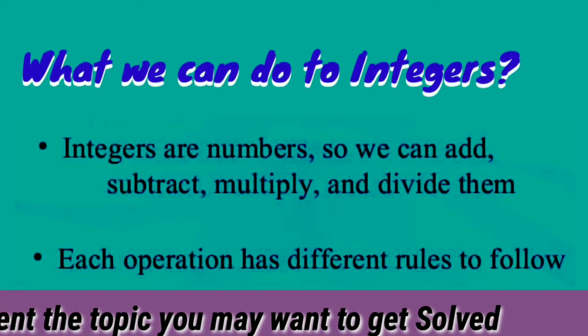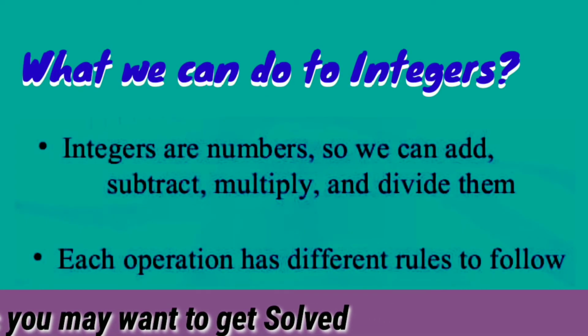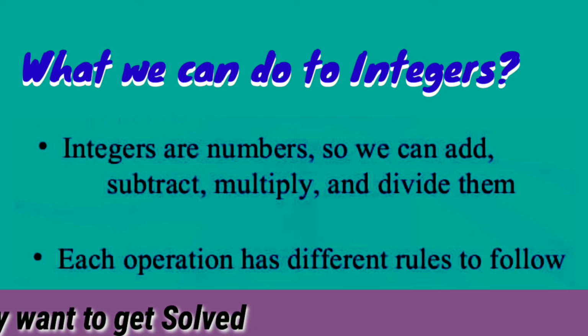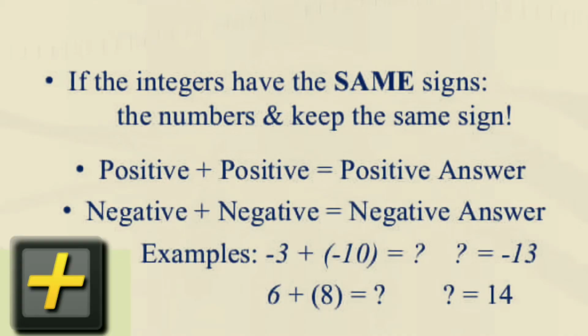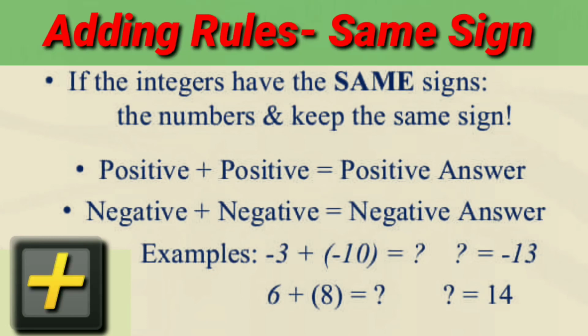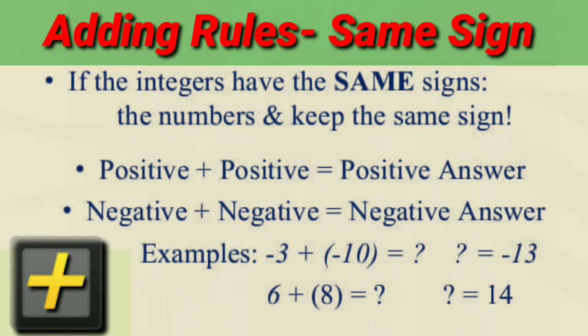We can add, subtract, multiply and divide integers, and each operation has a different rule to follow. Here is the adding rule. If a positive number is added to a positive, the result will be a positive answer. A negative number added to a negative number, the result will be a negative answer.